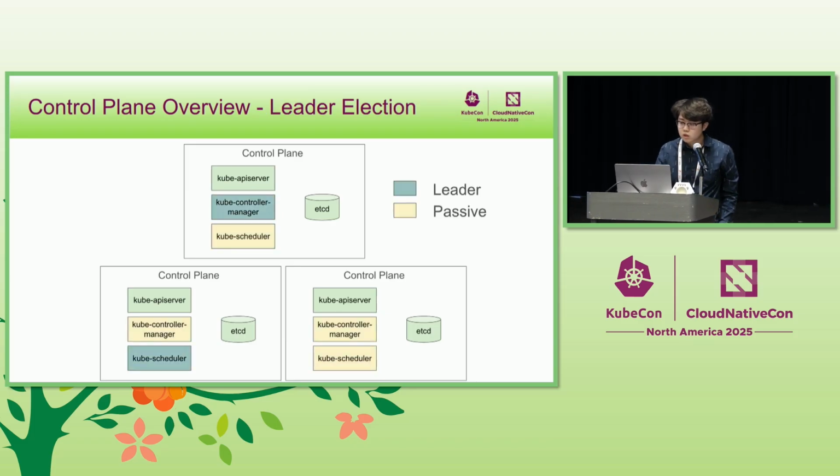So to solve this, we use leader election. We have multiple instances of both the Kube scheduler and the Kube controller manager running. And one instance will be in active mode as a leader, while the rest are passive. And we implement this using a Kubernetes resource called the lease. This is basically a lock that the leader would hold. And all the other instances would see that a leader has been selected and would keep watching this resource in case the leader becomes unhealthy.